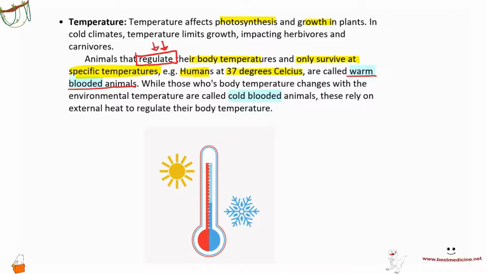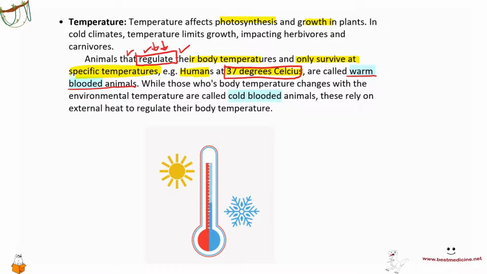While those whose body temperature changes with the environmental temperature. So there are animals that if they go from a cold place to a warm place, their body temperature is going to become warmer. And if they go from a warm place to a cold place, their body temperature is going to become colder. In humans, that does not occur. Our normal body temperature stays at 37 degrees Celsius because we are able to do homeostasis.